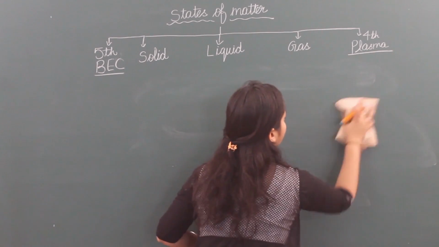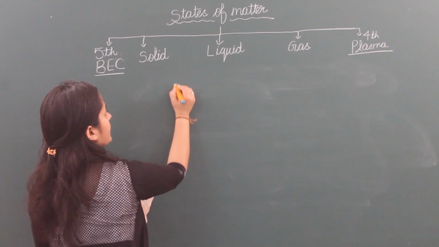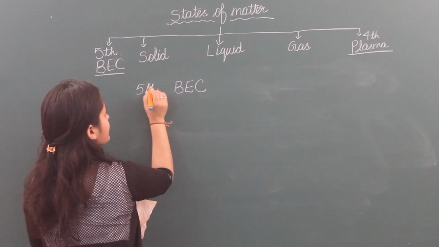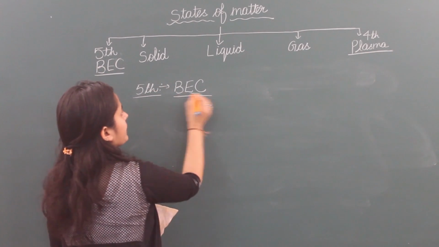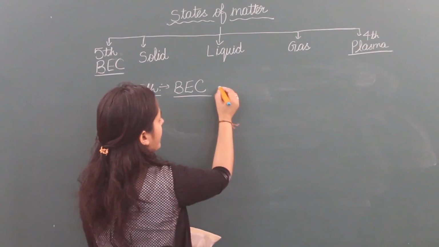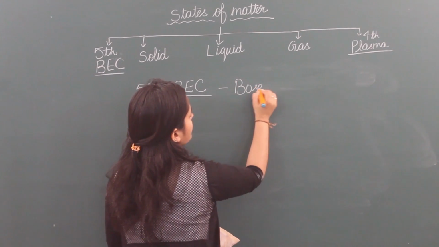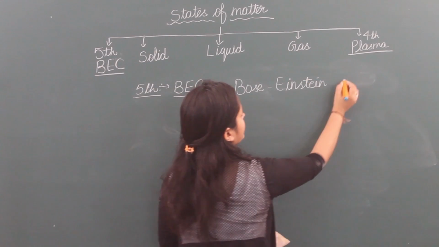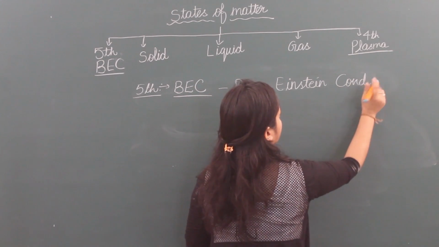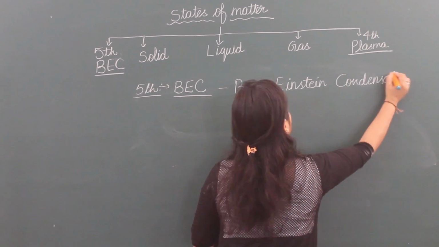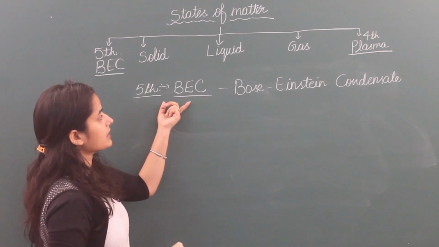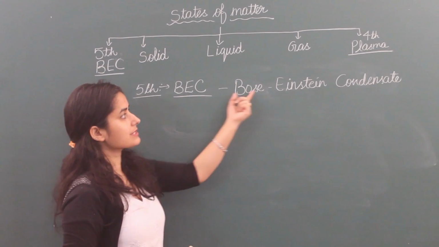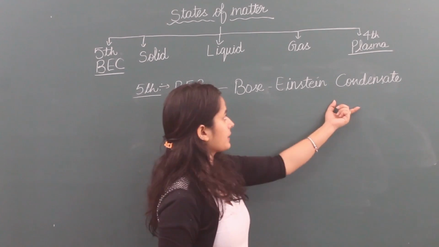What is the fifth state of matter? Yes, BEC. The fifth state of matter is BEC. It is the abbreviation used and the full form is Bose-Einstein condensate. So this name BEC is given for the Bose-Einstein condensate.